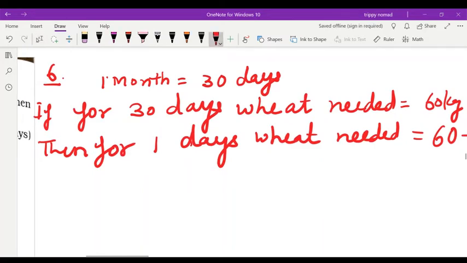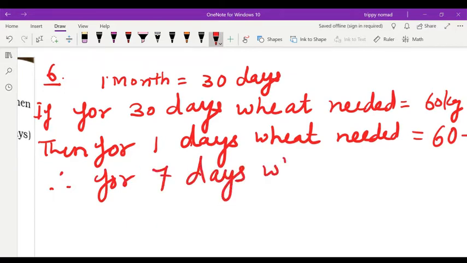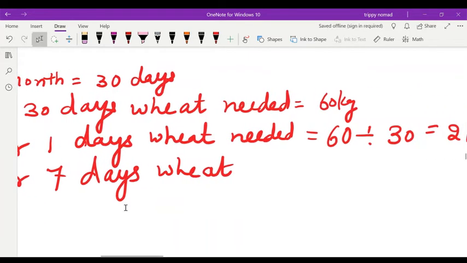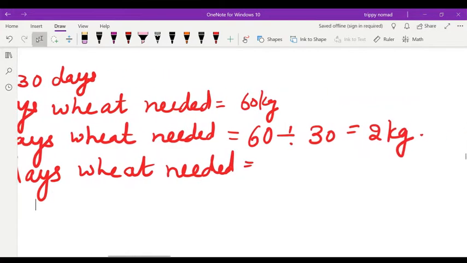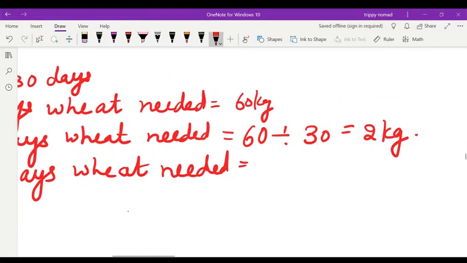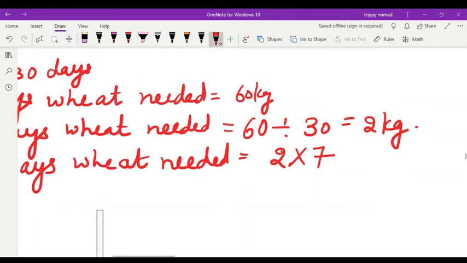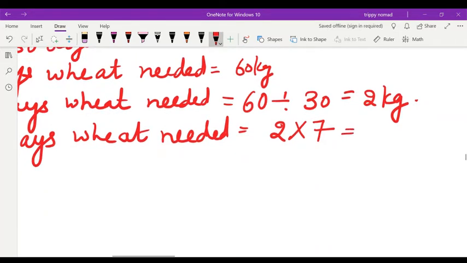Now they asked 1 week. Therefore, for 7 days wheat needed. For 7 days, how much wheat is needed? For 1 day, 2. Okay. For 7 days, more. For more, you will multiply 2 into 7. So, what will be your answer? 14 kilogram. This is the way.